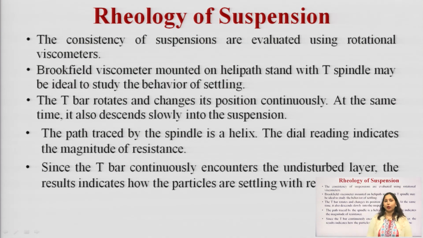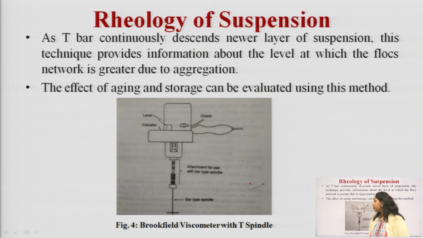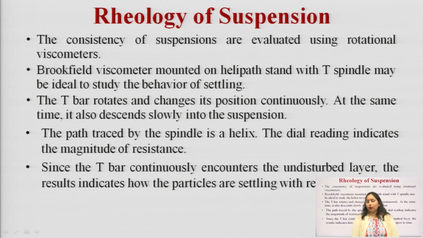The Brookfield viscometer mounted on a helipath stand with a T spindle may be ideal to study the behavior of settling. Okay. So, this is your T spindle, which is mounted on the helipath stand. The T bar rotates and changes its position continuously. At the same time, it also descends slowly into the suspension.